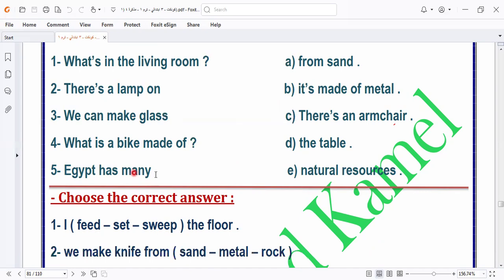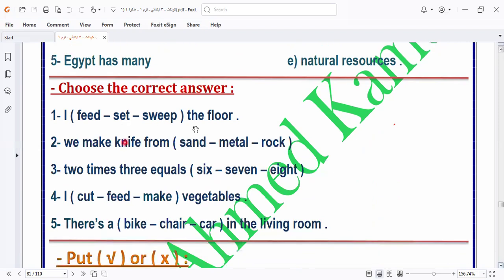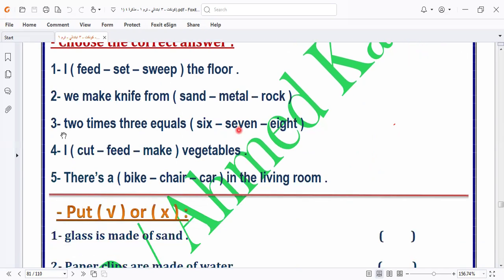Egypt has many natural resources. Let's go to the next question. Here is the floor. What can I do with the floor? I can sweep the floor. So we make knife from metal. Here we say, Miss Iman, we have a long punctuate. What is this?